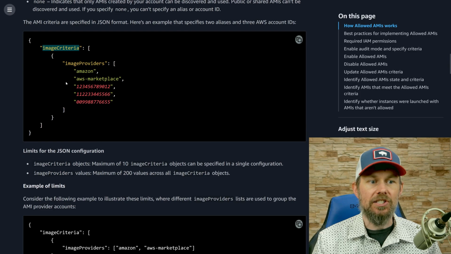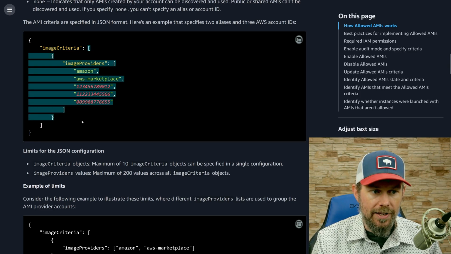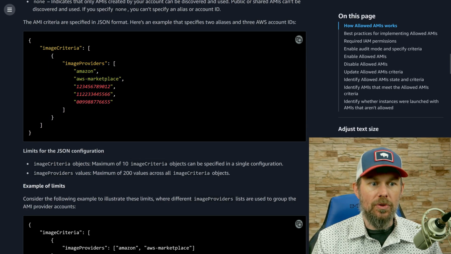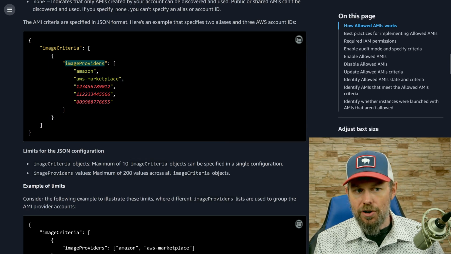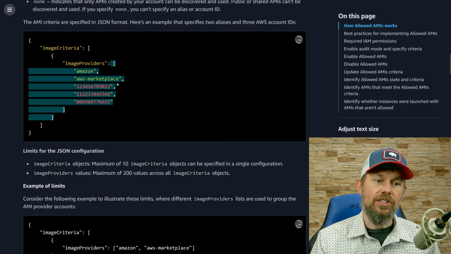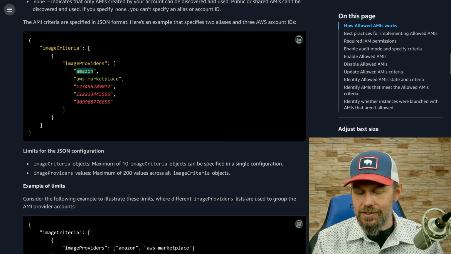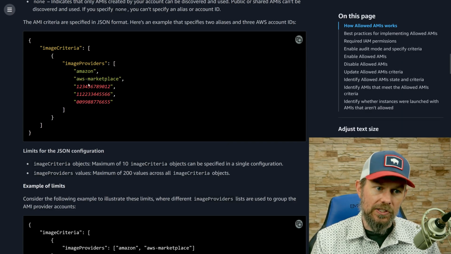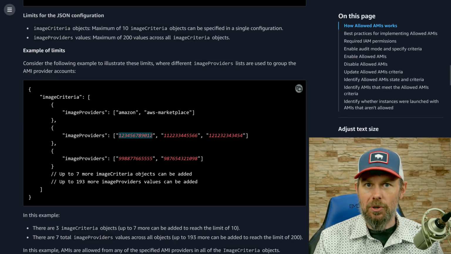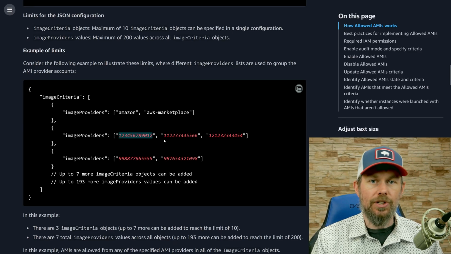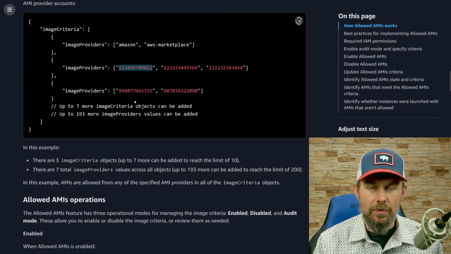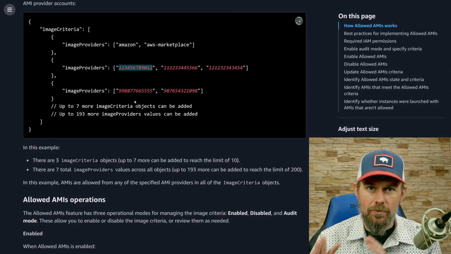Basically, you have this image criteria property, which is an array, and you can have up to 10 objects like this with the image providers property on it. And then that image providers itself is an array of account IDs that you trust. Of course, there's some built-in aliases in AWS like Amazon and AWS Marketplace that you can also specify right there. But generally speaking, you're going to be providing the 12-digit account ID of the other account that you want to trust. So what this is, it's going to whitelist the AWS accounts that we are going to have visibility into.